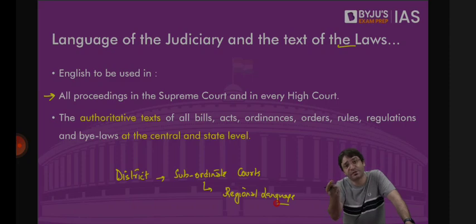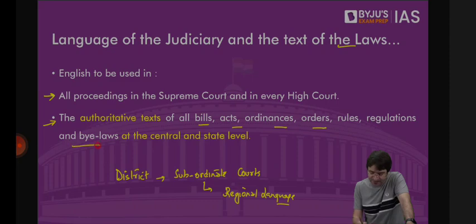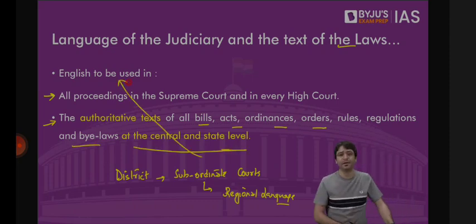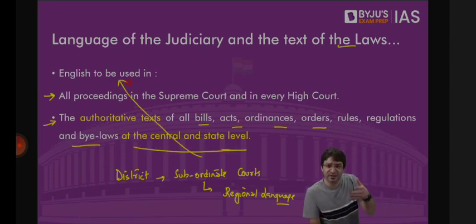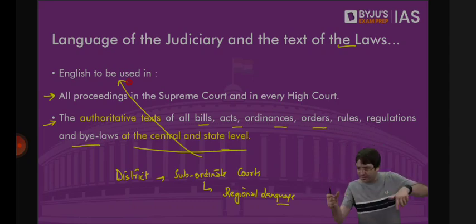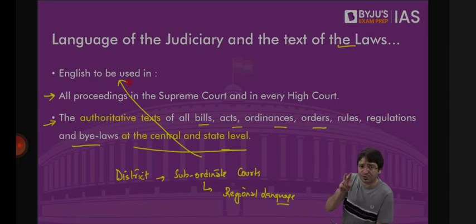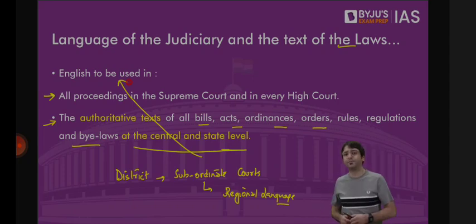which is Kannada. Not just that, for the authoritative text of all bills, acts, ordinances, orders, and bylaws at the central and the state level, English will be used. In fact, our constitution is in English. Although the translation of this English constitution was also done, in 1950. That means we had 2 copies, Hindi constitution, English constitution. But listen to me carefully. When we had 2 copies of the constitution, Hindi as well as English, later the constitution was amended. First constitutional amendment, second, third, fourth, fifth, and so on. Only the English constitution was updated.